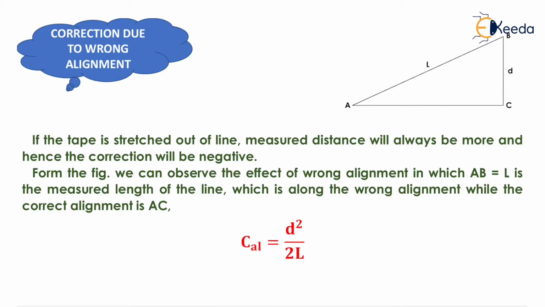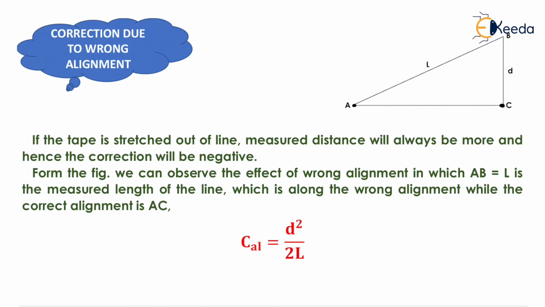Now the next one is correction due to wrong alignment. It means that if we want to measure the horizontal distance between these 2 points, that is AC, we had to take a chain or tape for the measurement of this distance.